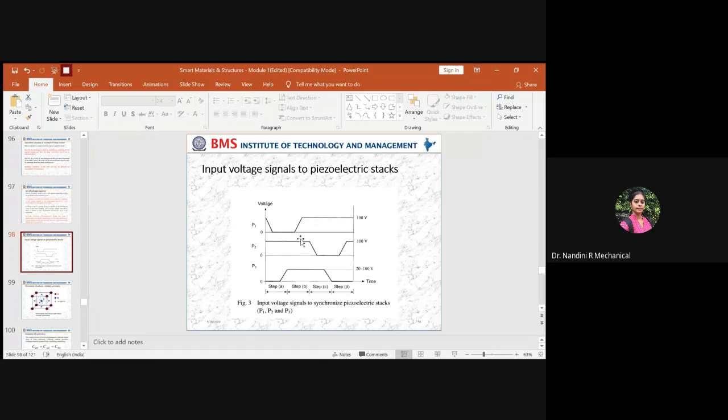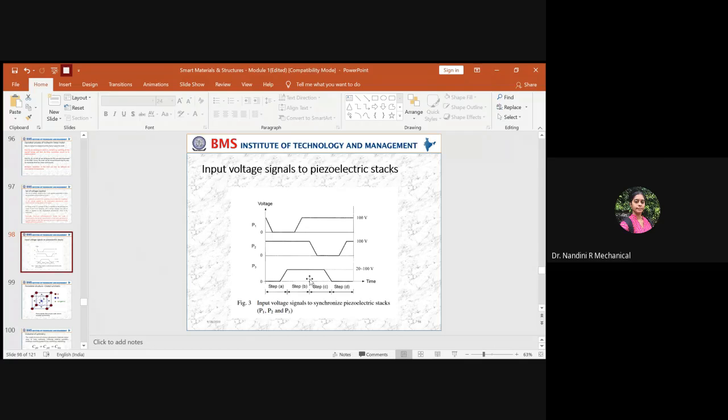Right? So in that case, you need the entire voltage of around 100 volts. So this cycle goes on and on until you need the rotation of the shaft one step by one step. So this is for only the forward rotation of the shaft step by step.